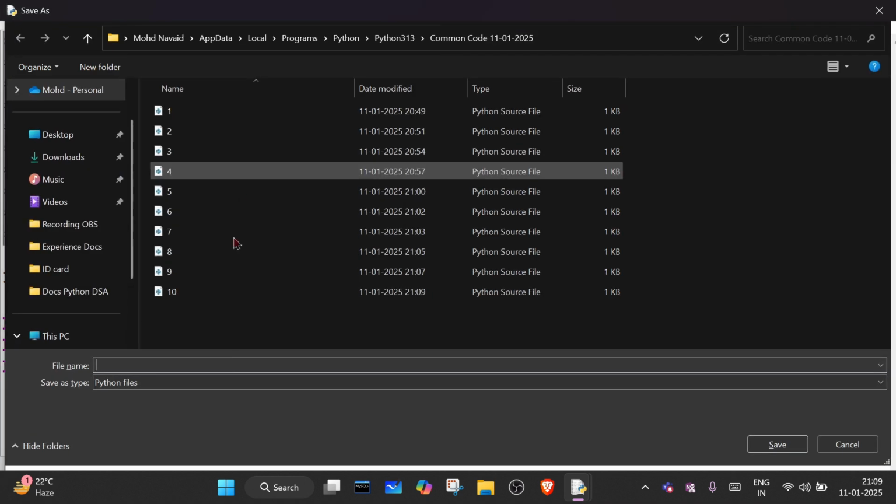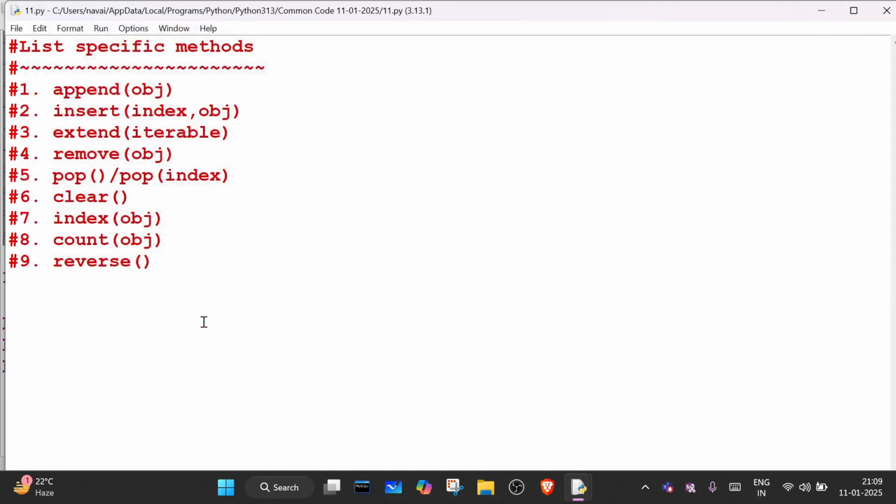Okay, next we have another method which is what? Sort. We have the sort method. In common methods we have understood the sorted method, but sort is a list specific method. Sorted is different and sort is different.